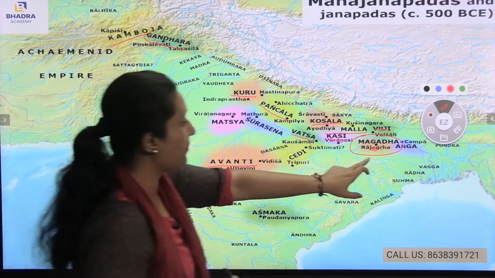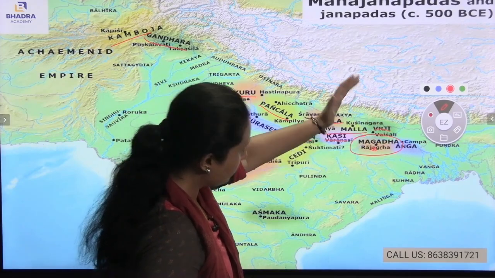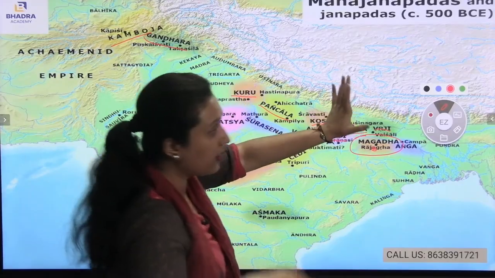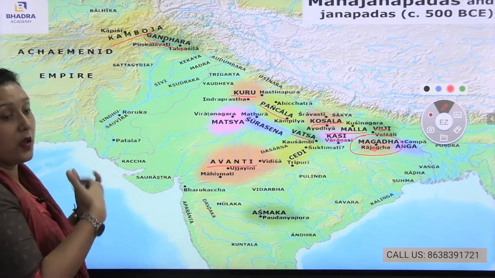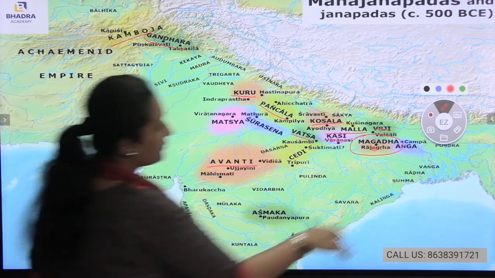And here, on the Magadha map, Rajgriha is in the northeast side of India, or you can say quite a part of the northeast side of India. Here you can see the map of the Mahajanapadas. I hope this is clear to you.